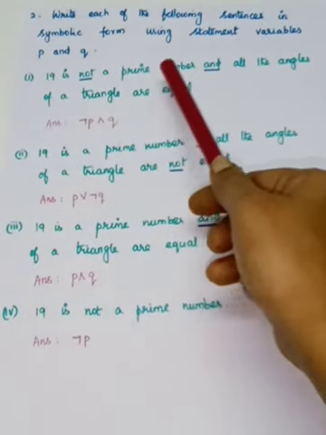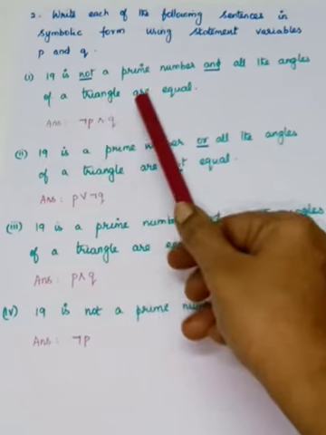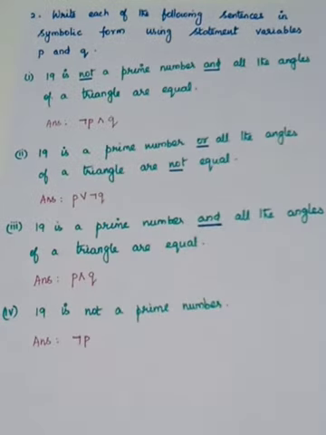19 is not a prime number and all the angles of a triangle are equal. So first one, what is P? 19 is a prime number. That is your P. And what is Q? All the angles of a triangle are equal. So this is P and Q. What is P? 19 is a prime number. And what is Q?